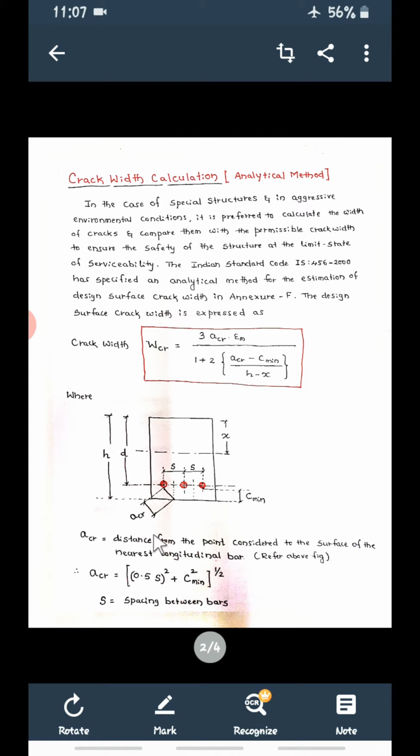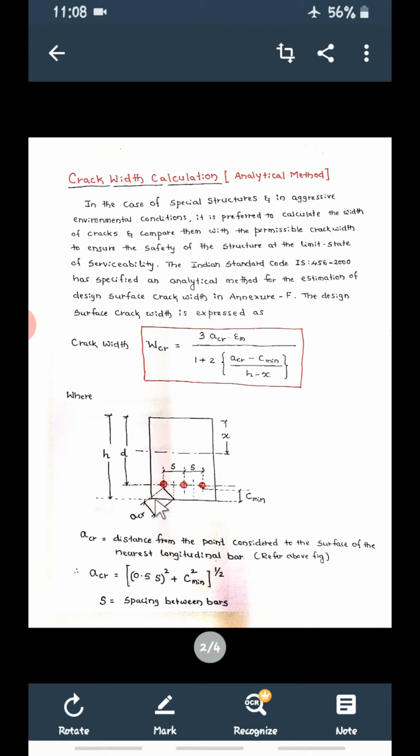Then what is this ACR? ACR is nothing but the distance from the point considered to the surface of the nearest longitudinal bar. Refer to this figure. Now where exactly will the cracks form? Normally cracks start from the bottom of the beam, not from the top.